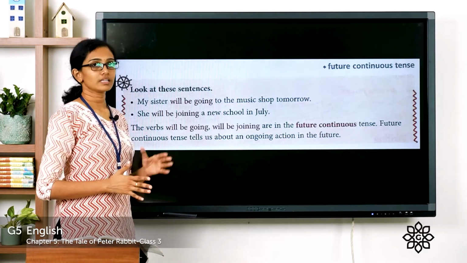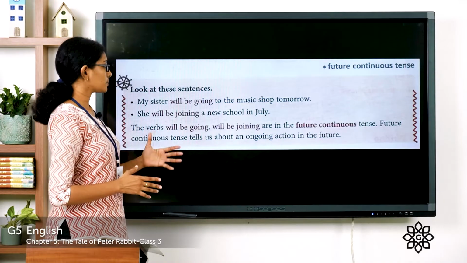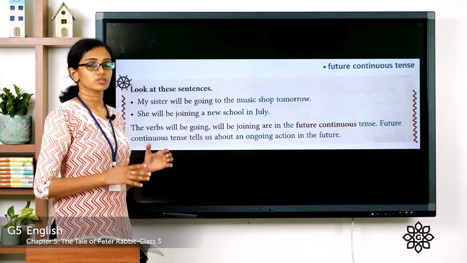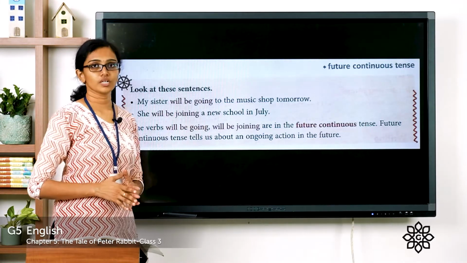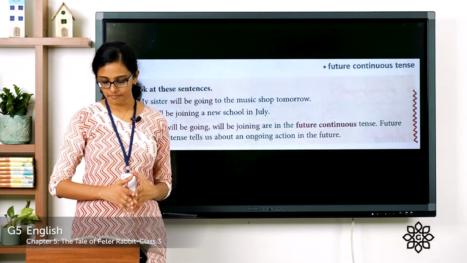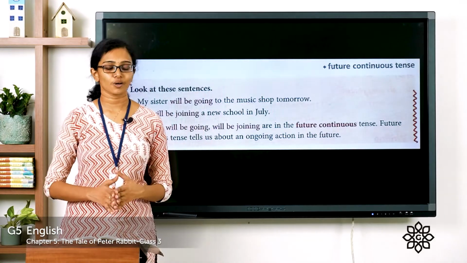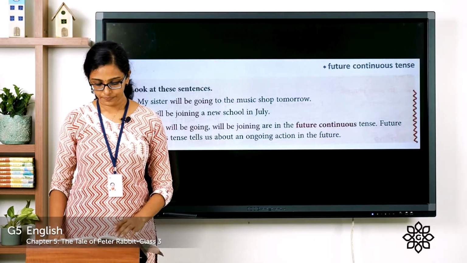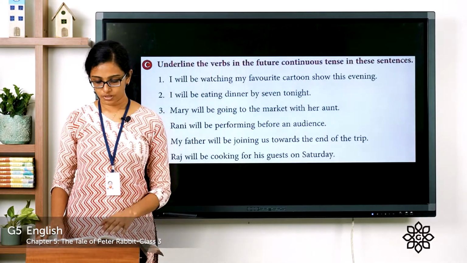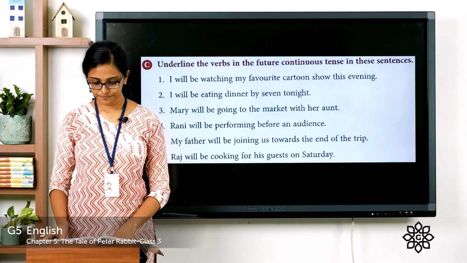A new school, that is the object. She will be joining a new school in July. So I hope you are clear with the concept of future continuous tense. Now keep this in mind and let's move on to the next set of exercise, which is section C. Underline the verbs in the future continuous tense in these sentences.